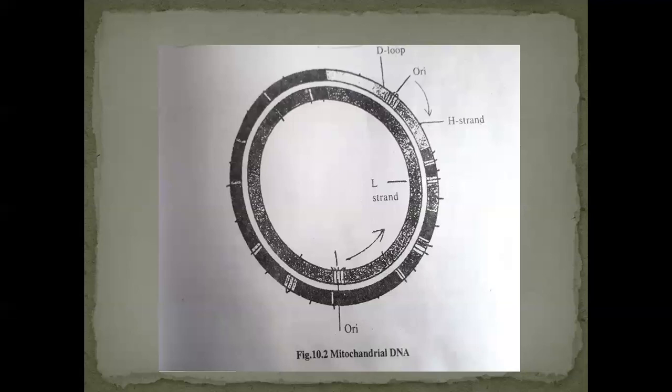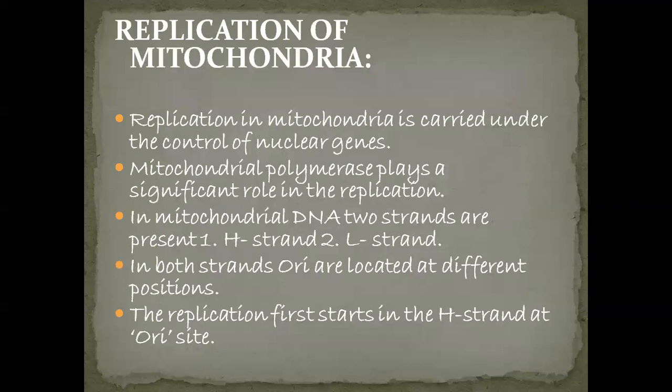When we see the replication of mitochondria, the replication of mitochondrial DNA is carried out under the control of nuclear genes. In the replication of mitochondrial DNA, mitochondrial polymerase plays a significant role. Mitochondrial polymerase plays the main role in the replication of mitochondrial DNA.